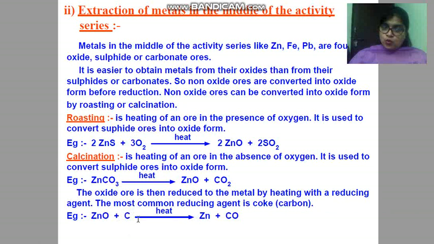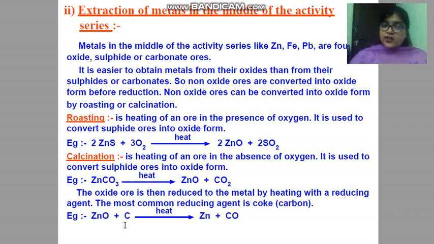Here we have used coke many times in various reactions. Very active metals like magnesium and aluminium are also used as reducing agents, but in this case we have to use coke. For extraction of metal in the middle of the activity series, generally we need to use coke for this reaction.